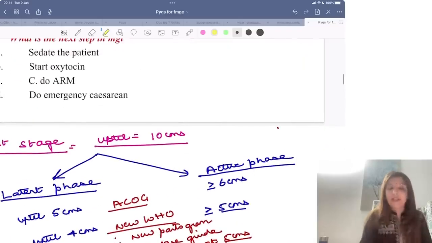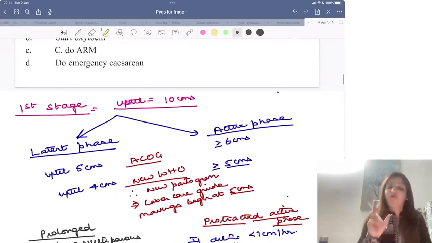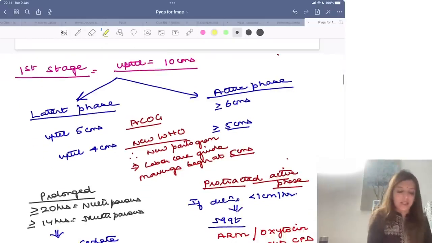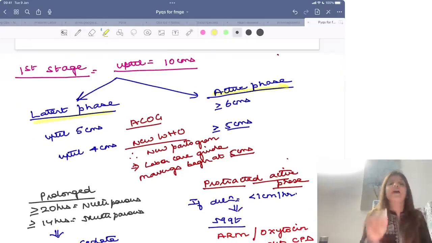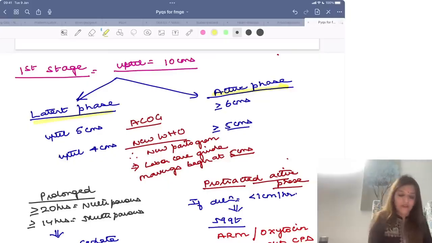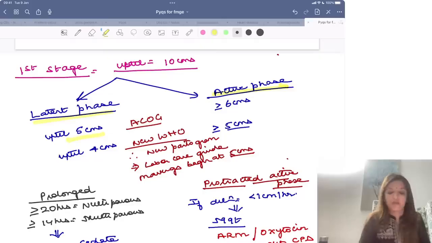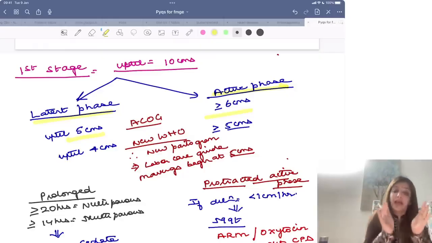So over here, quickly I'll tell you a few things. First stage of labor का मतलब है up till the cervix becomes 10 centimeters dilated. First stage में there is latent phase and active phase. According to ACOG, latent phase is up till 5 centimeters and active phase begins at 6 centimeters. जो recent WHO guidelines हैं जिसपे नया partogram based है, so this is a very very important question.